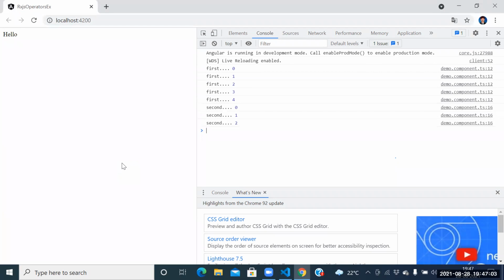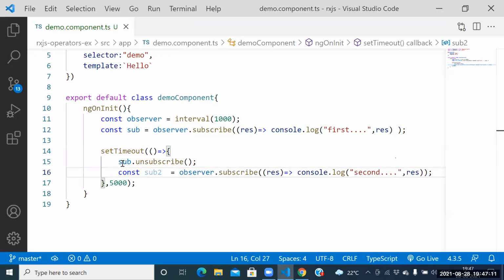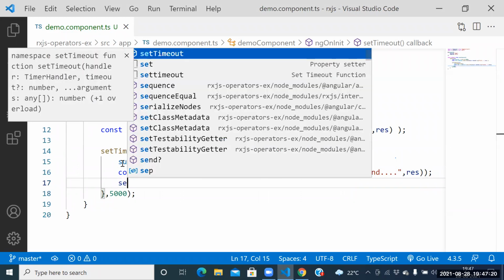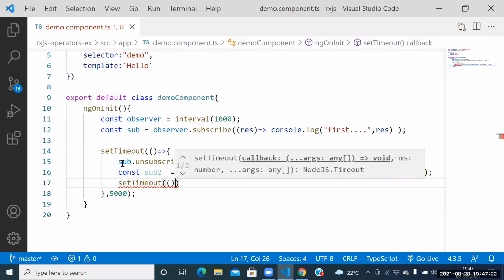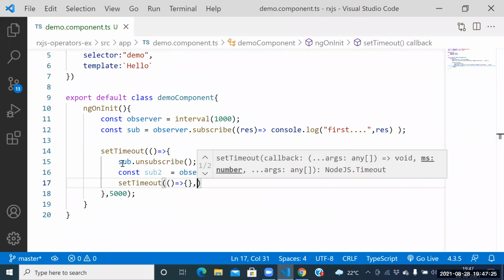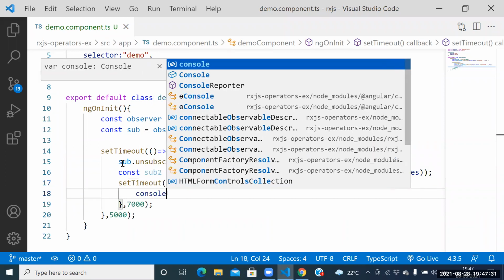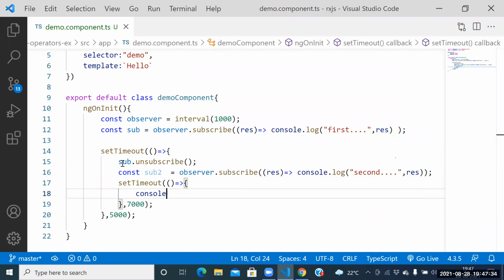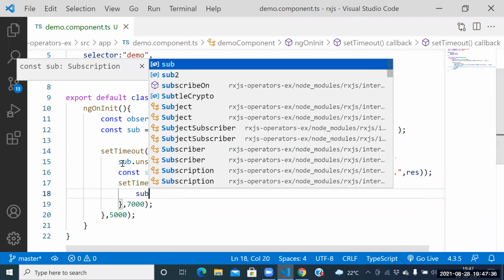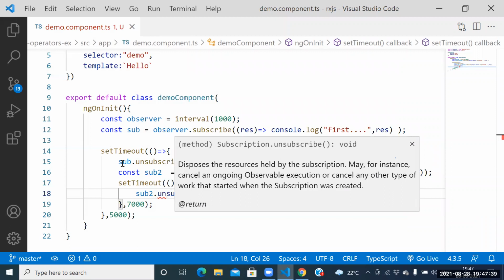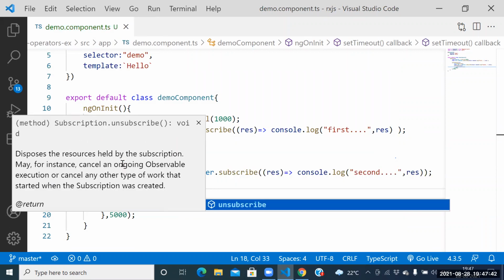The customer two started, but it is infinite. How to stop the subscribe for customer two also? We need to unsubscribe. Set a timeout of 7 seconds, 7000, and here we place the console dot log of two. Then sub two dot unsubscribe.